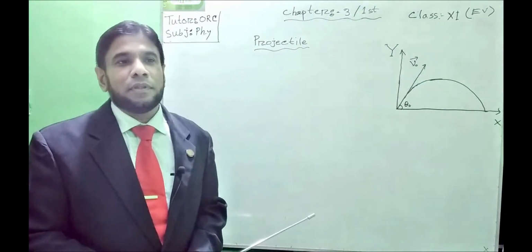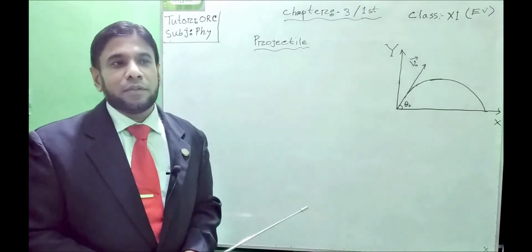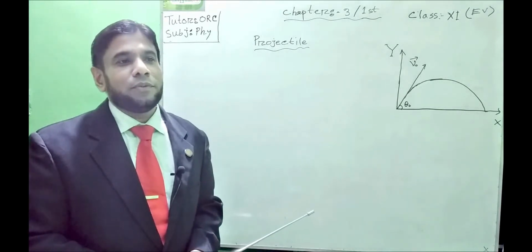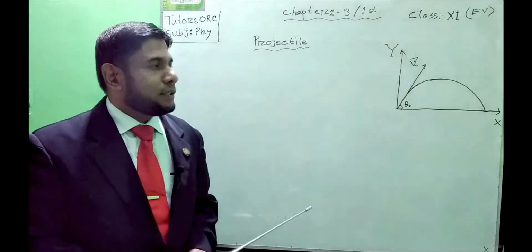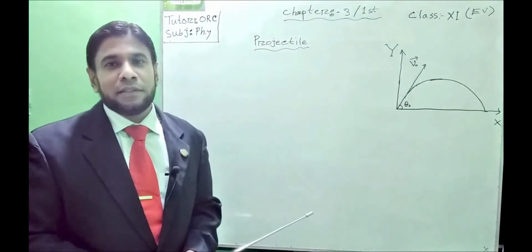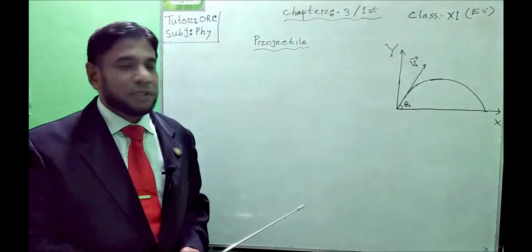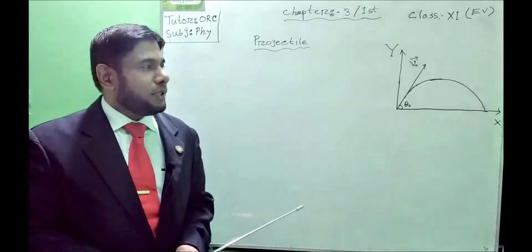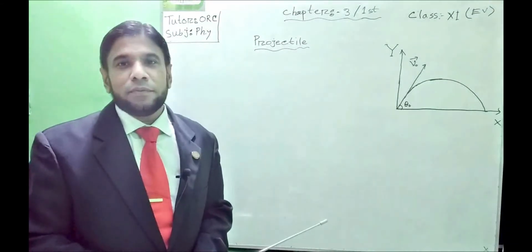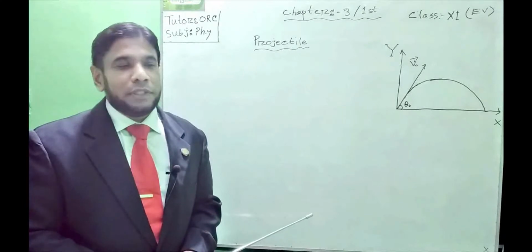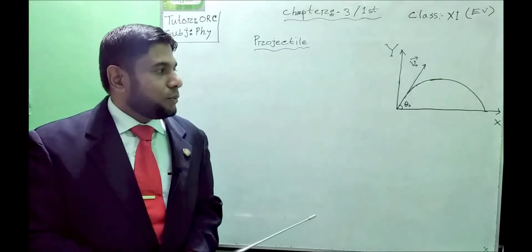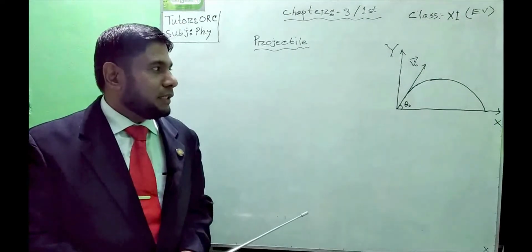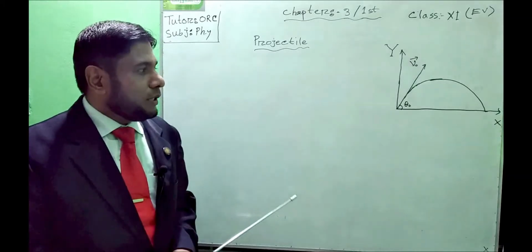For example, you have seen missile throwing and shot put throwing in play. You already know all these objects are known as projectiles. They may be classified under projectile motion. So first of all, you must know and memorize what is called a projectile. If we throw an object with an angle with the ground to the space, then this object is known as a projectile.